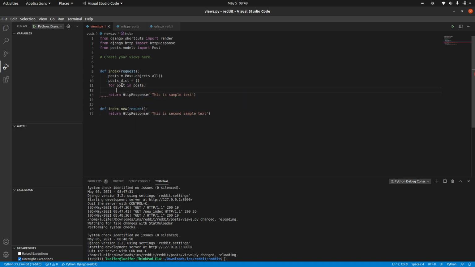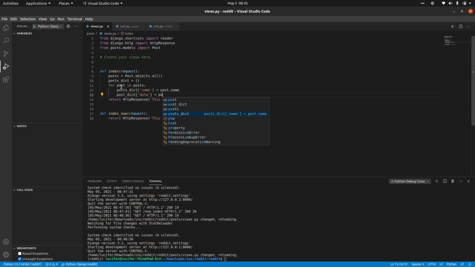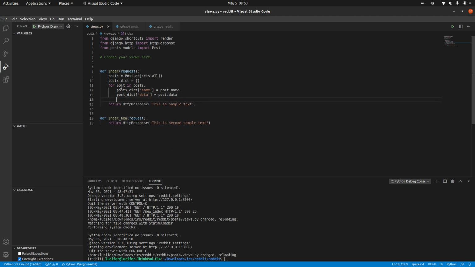So we are accessing each object from Post.objects.all, right? Each object will have some values, right? So posts_dict of name equal to post.name, right? Then we have data: posts_dict of data equal to post.data.